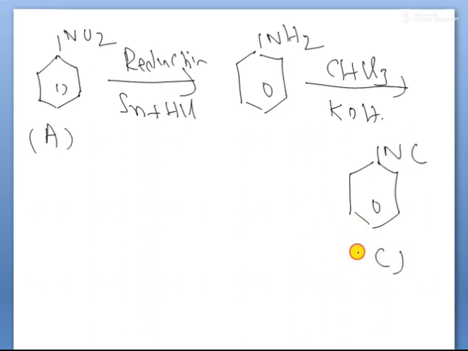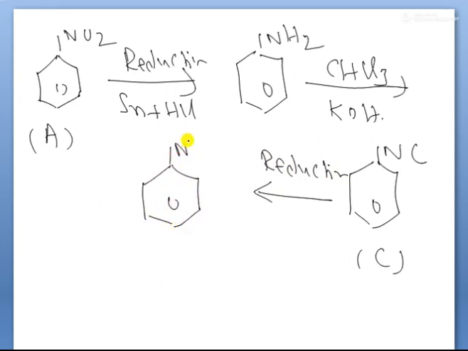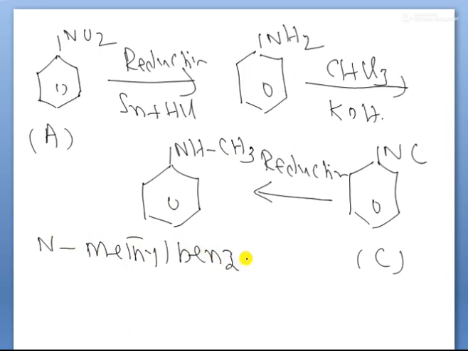This is compound C. What happened to this compound further? Reduction takes place again. Due to reduction, the NC group becomes converted into NHCH3, that is, a secondary amine is formed, methyl phenyl amine. In the IUPAC system, the name we use is N-methyl benzenamine. That is the final compound formed, children.